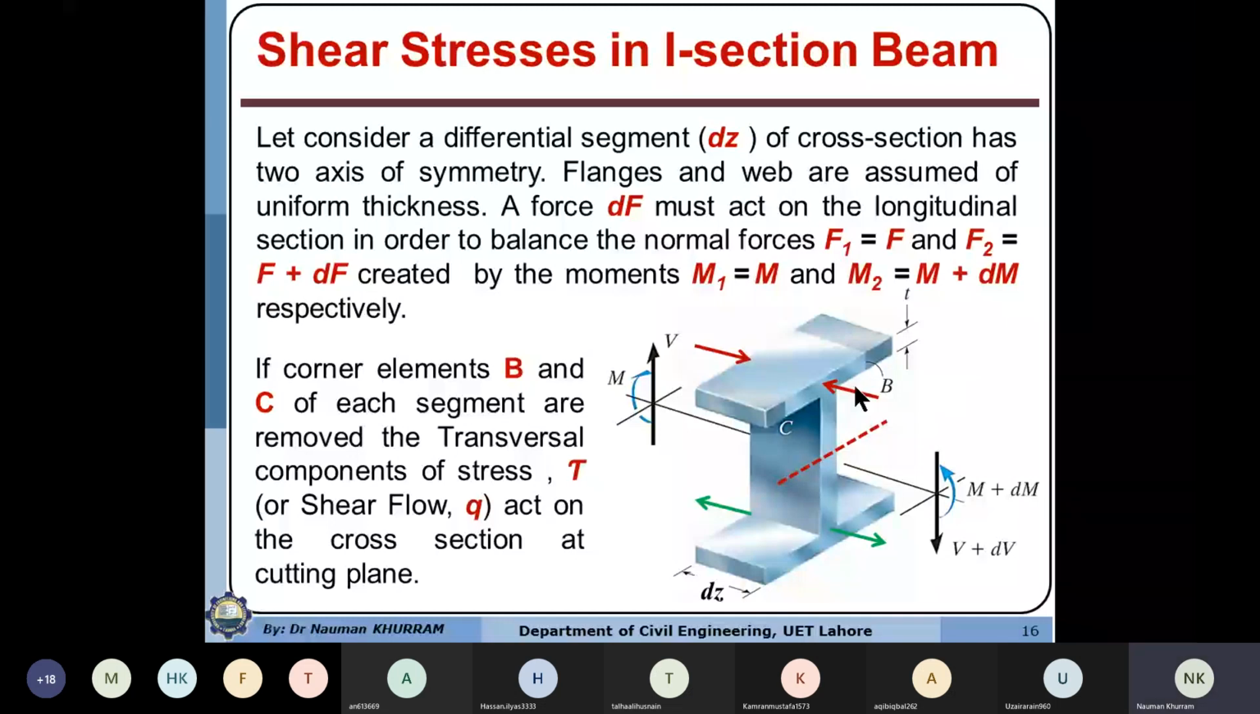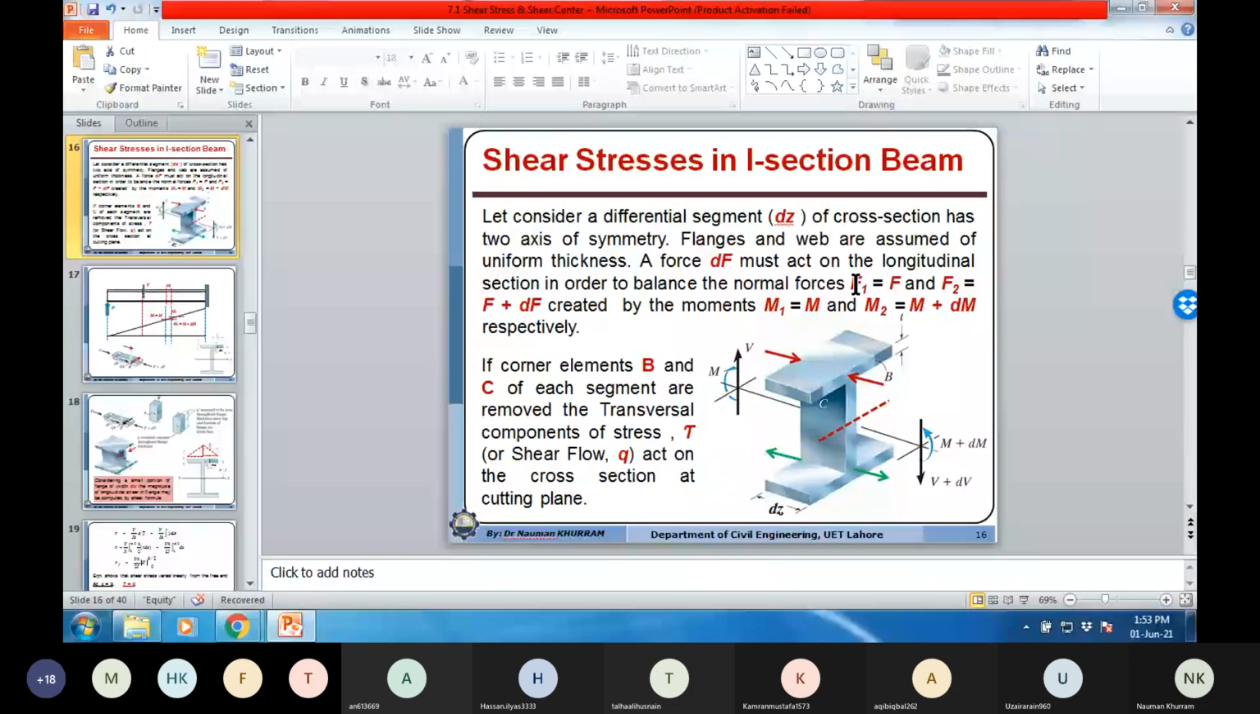So you can see that this is the F1 force which is acting on this side, and this will be the F2 force which is acting on the other side. F2 will be larger than F1.